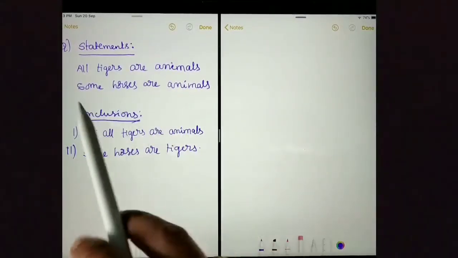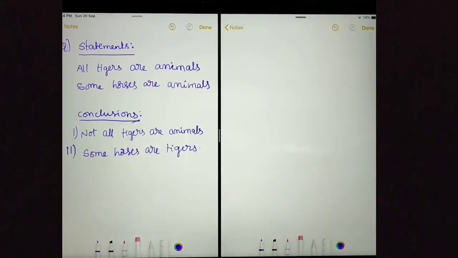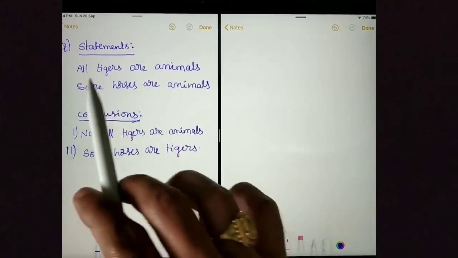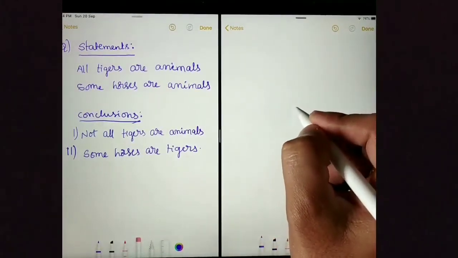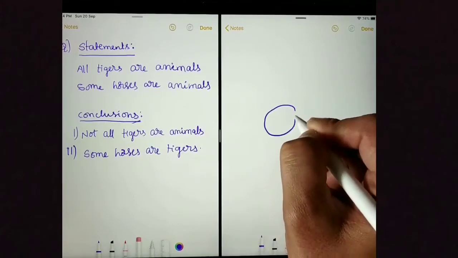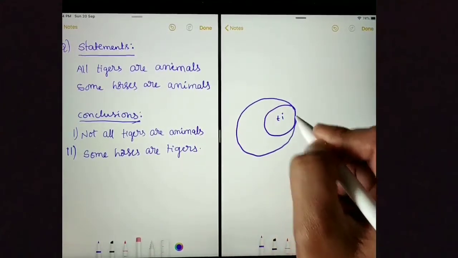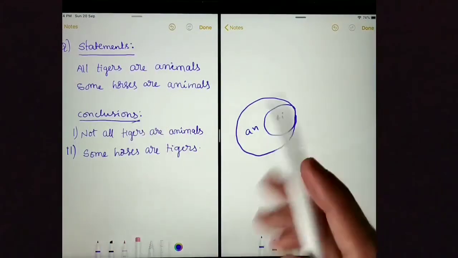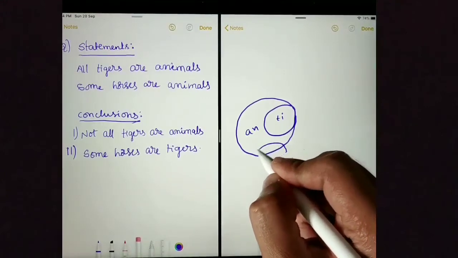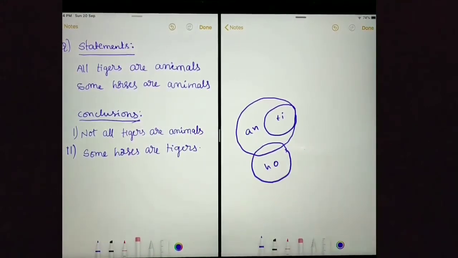Next question. Statements are all tigers are animals, some horses are animals. Let's draw the Venn diagram first. I will start with the statement all. All tigers are animals. So tiger circle should be inside and animal circle should be outside. Some horses are animals. I am done with the Venn diagram. Let's move on to conclusions.